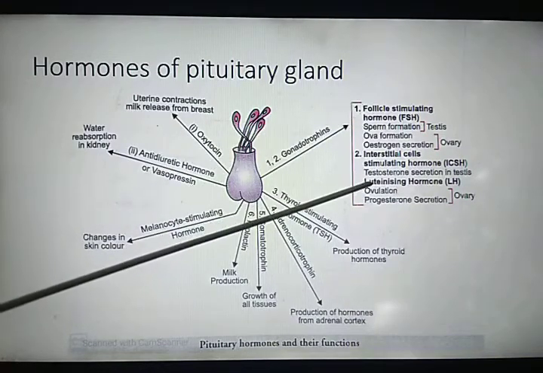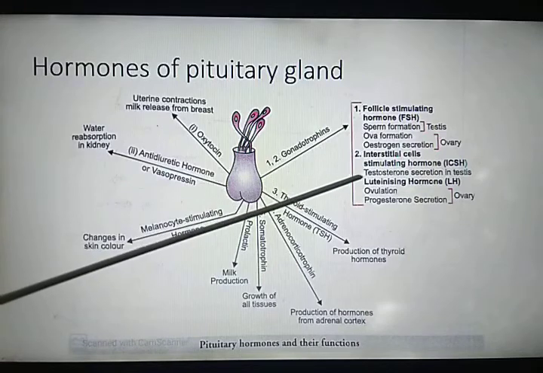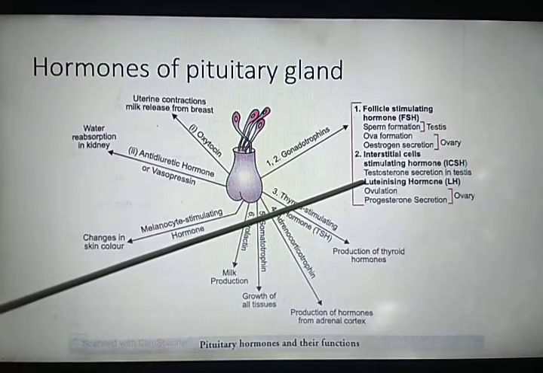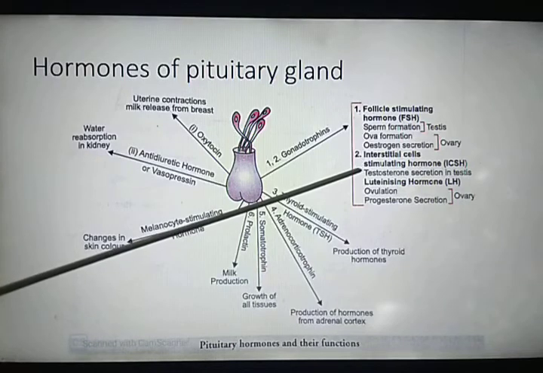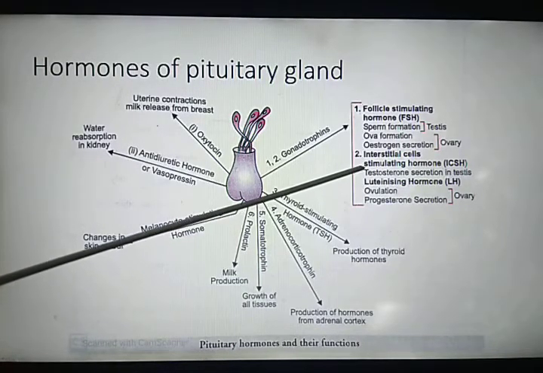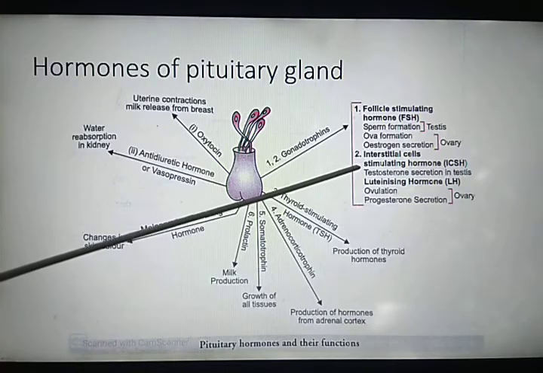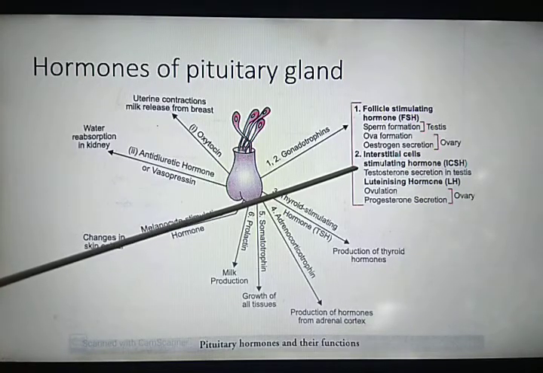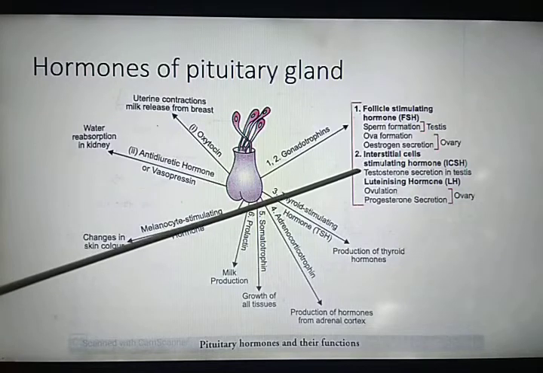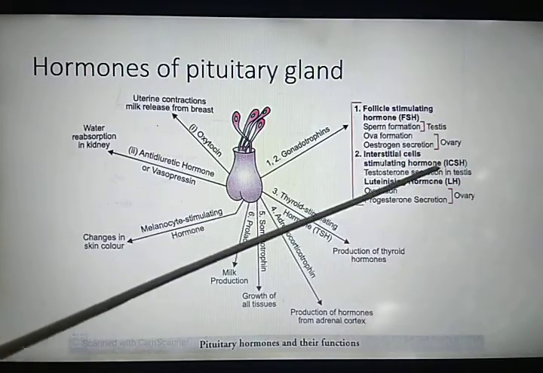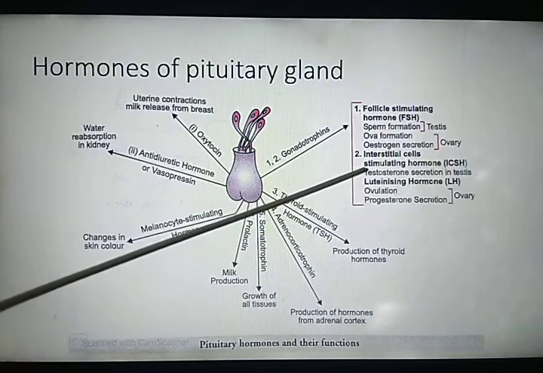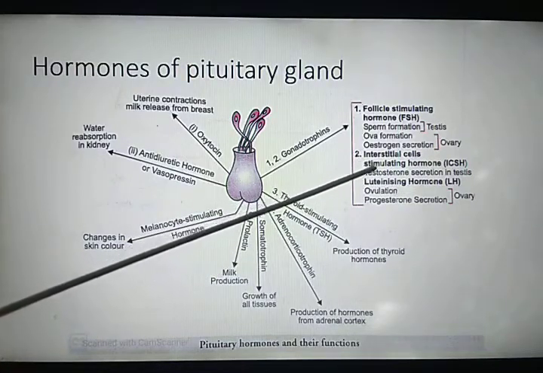And second hormone is luteinizing hormone. In case of male, it stimulates the synthesis and secretion of male hormone called androgen or testosterone from testes. Here it is given interstitial cell stimulating hormone, which is the name of the luteinizing hormone.